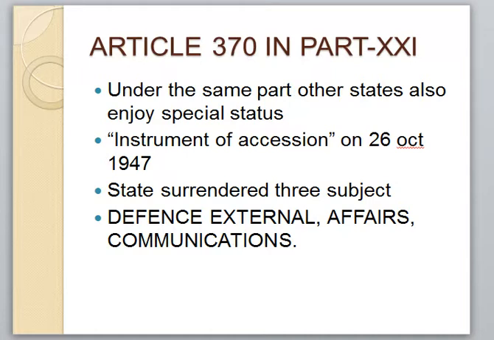These subjects were given to India, but the other subjects remained with the state legislature of Jammu and Kashmir.